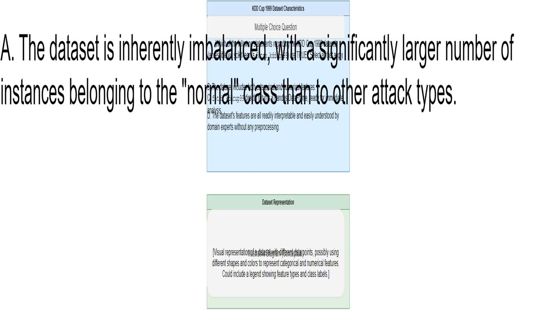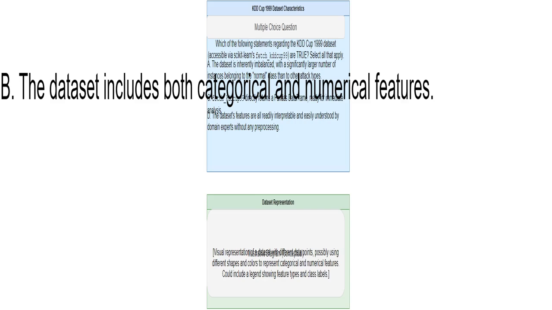This statement discusses class imbalance, a common problem where one category has way more examples than others. In this case, normal network connections heavily outweigh various attack types. This option focuses on the types of data within the dataset. Categorical features are like labels, e.g., protocol type, while numerical features are measurable values, e.g., connection duration. I'm checking if you know the dataset has both kinds.